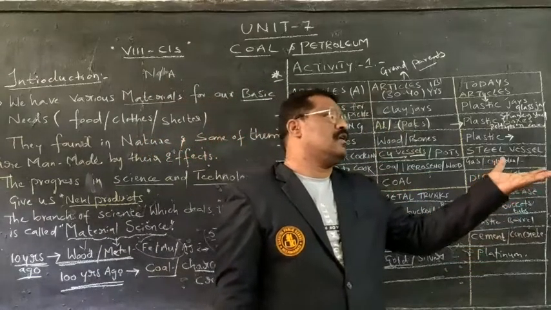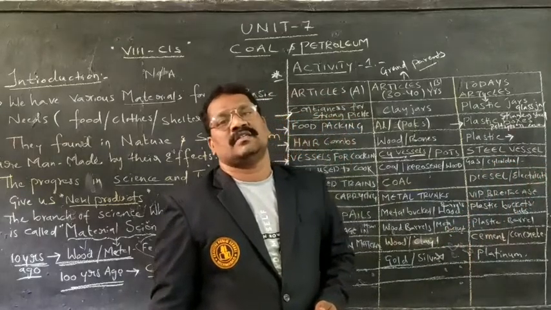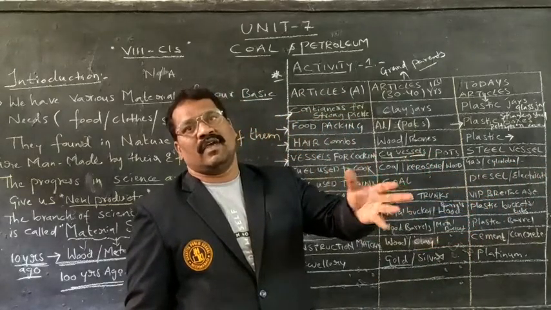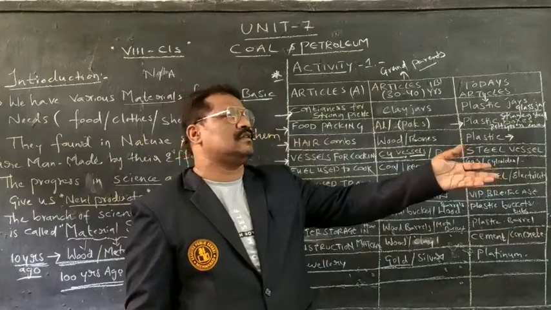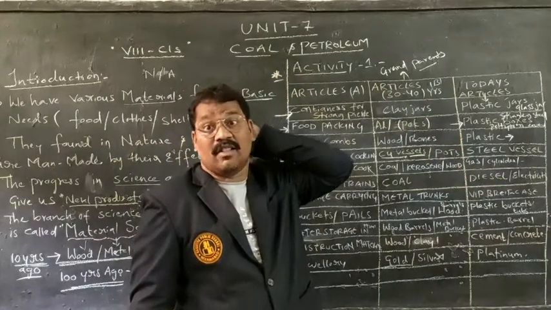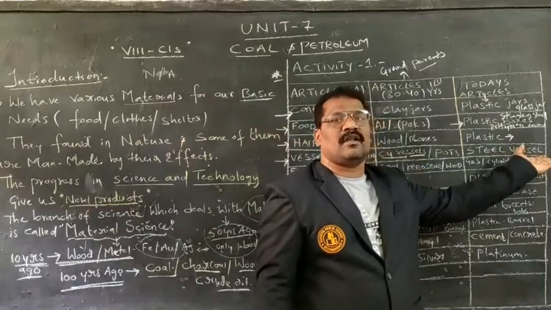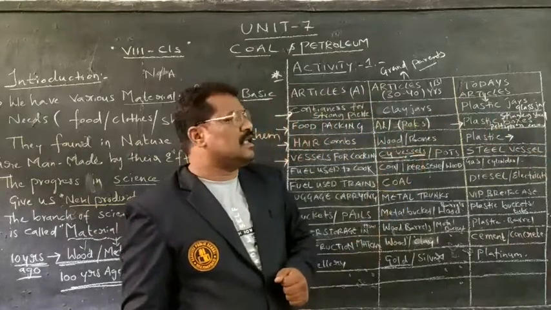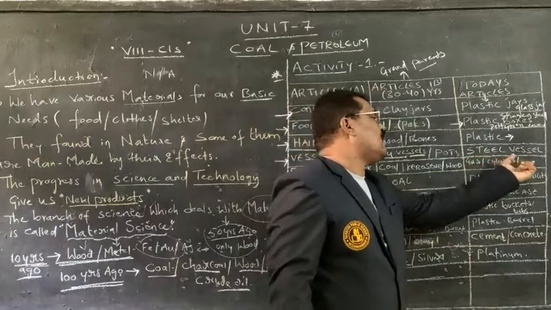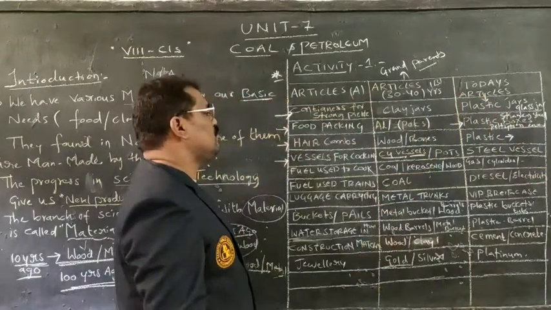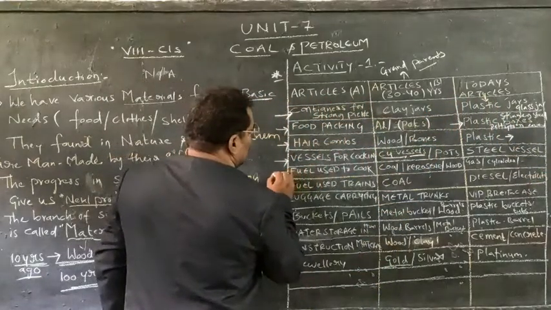Not only that, by using electricity, heaters, and certain food devices, we prepare food. Those are all the vessels used for cooking purpose.